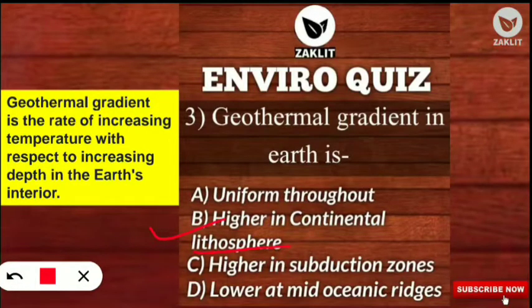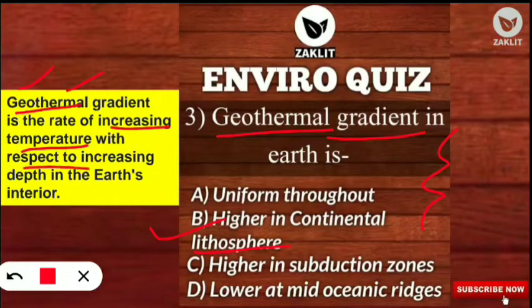What is this? First we will know what is geothermal gradient. Gradient means some changes will be there. So geothermal: geo means earth, thermal means temperature. So it is the rate of increasing temperature with respect to increasing depth in the earth's interior.